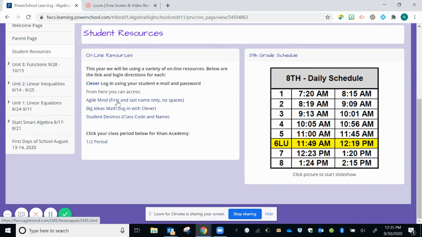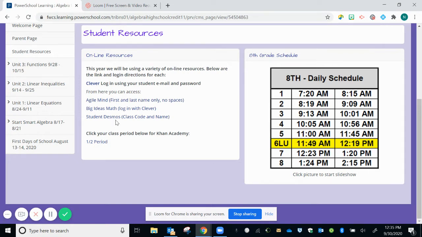You would put in your username and password. Your username is your first and last name only with no spaces. The password is your normal FWCS password. The Big Ideas math page that we would log in through Clever, there's a link to that as well, and also the student Desmos.